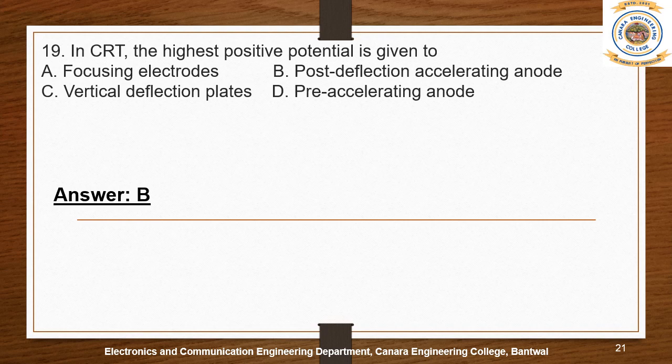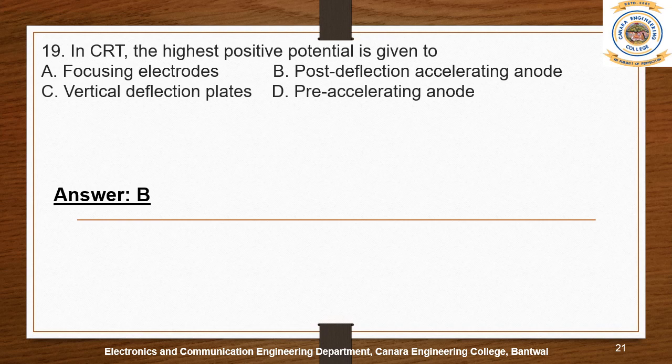By the time the electrons try to reach the CRT screen, their acceleration or speed will be down. So we want to improve the speed of the electrons trying to hit the screen.